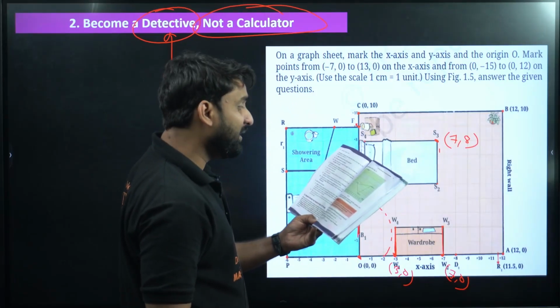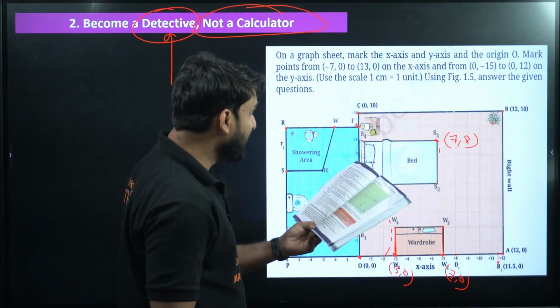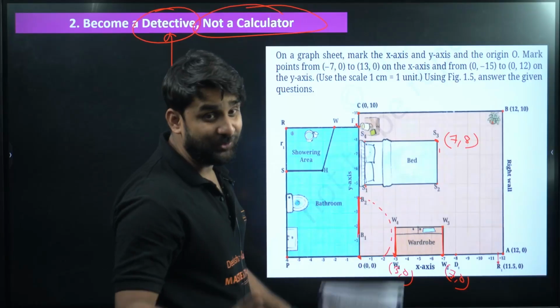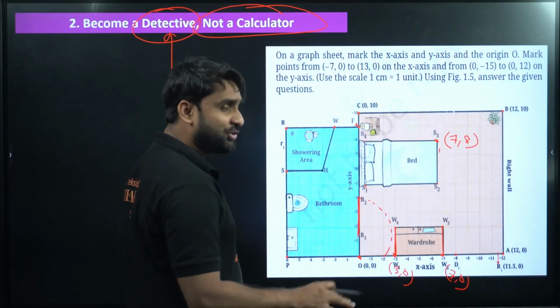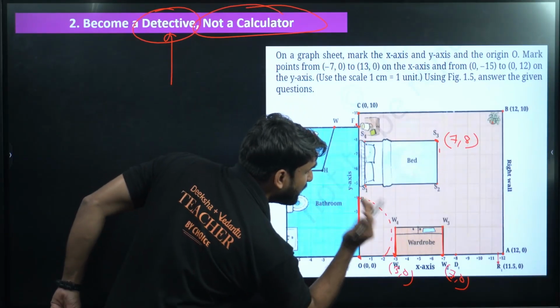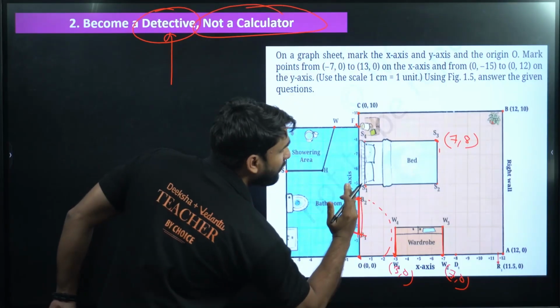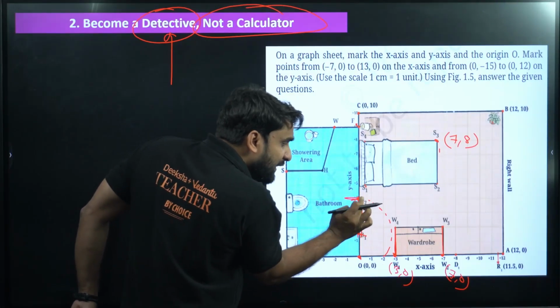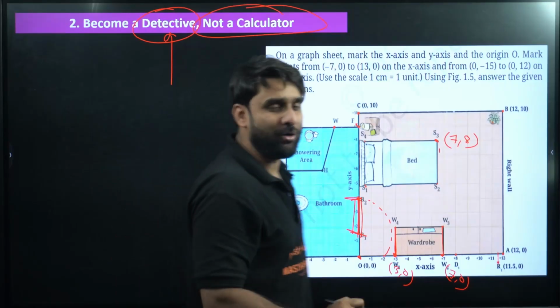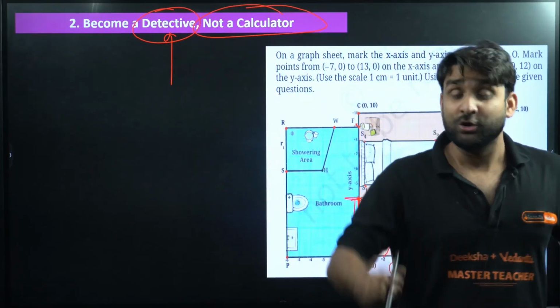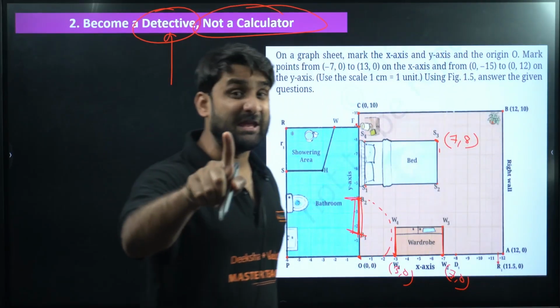So are there any changes you would suggest if the door is made wider? So look at this scenario. The question is saying, if we open the door, this is the door of the bathroom. If we open the door of the bathroom, will it be hitting the wardrobe? Now, to solve this question, your visualization power will be playing a big role here.